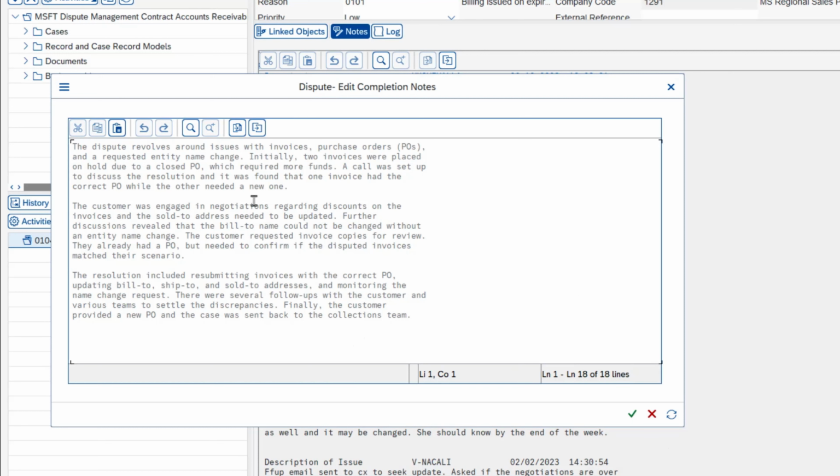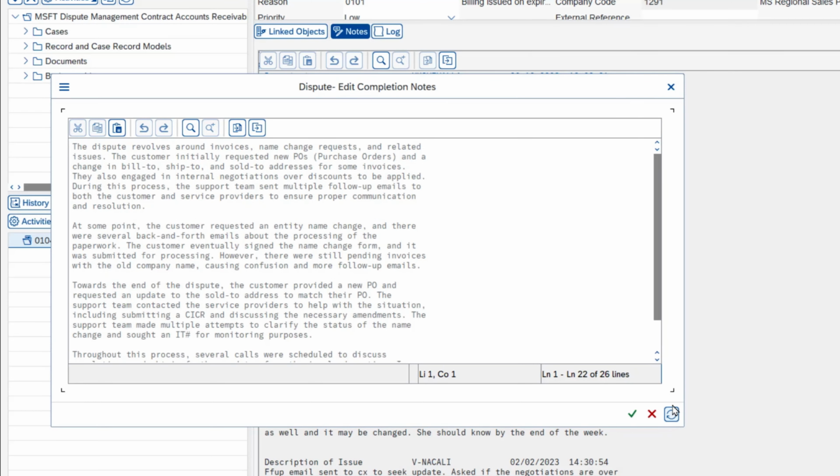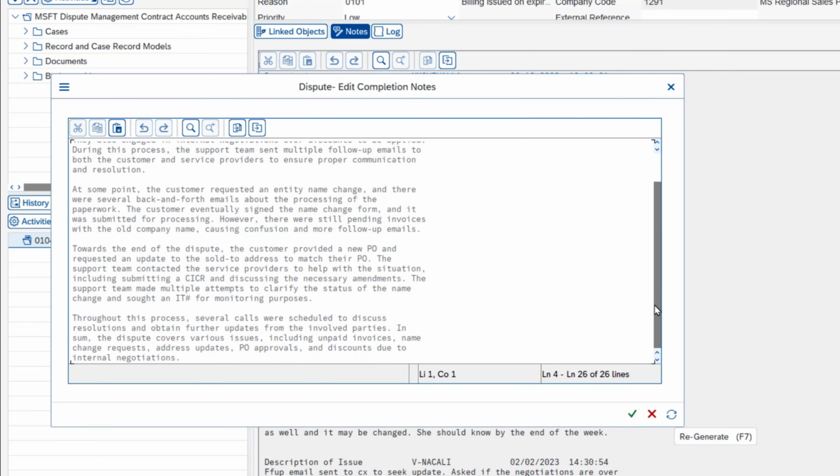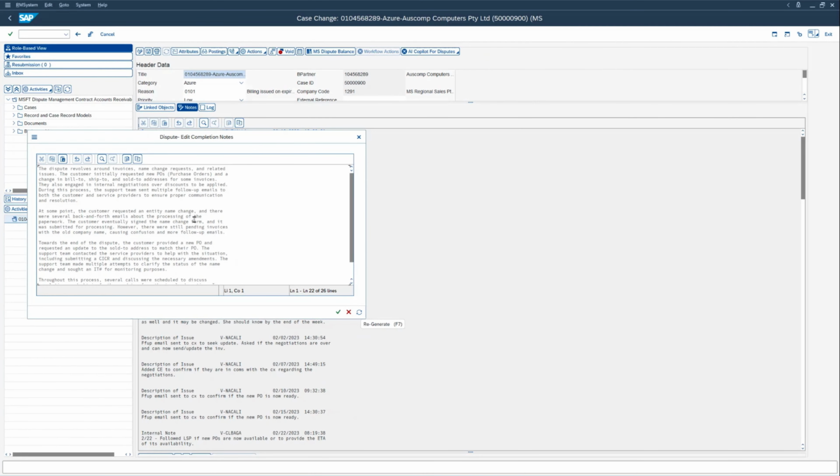If we don't like this or we don't fully understand this, we can regenerate by clicking this, and the AI engine will generate a different wording of the same content.